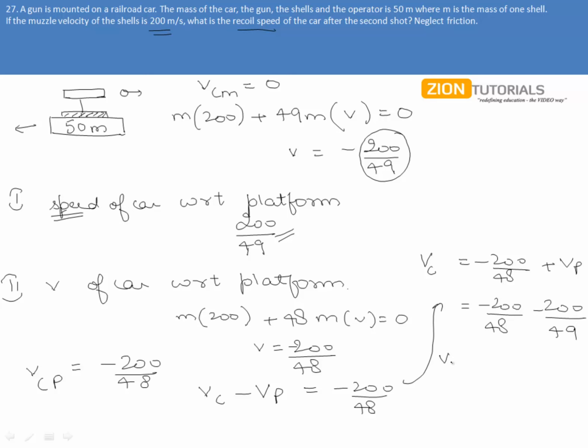So velocity of car comes out to be minus times 200 by 48 plus 200 by 49. So this is actually the velocity of the car. After the second shot, this car moves to the left with this much velocity. But in the question, we need to find only the recoil speed. So only the magnitude will be required, and hence the speed is 200 by 48 plus 200 by 49. Though it is moving to the left, we need not put the negative sign because we need to find only the speed of the car.